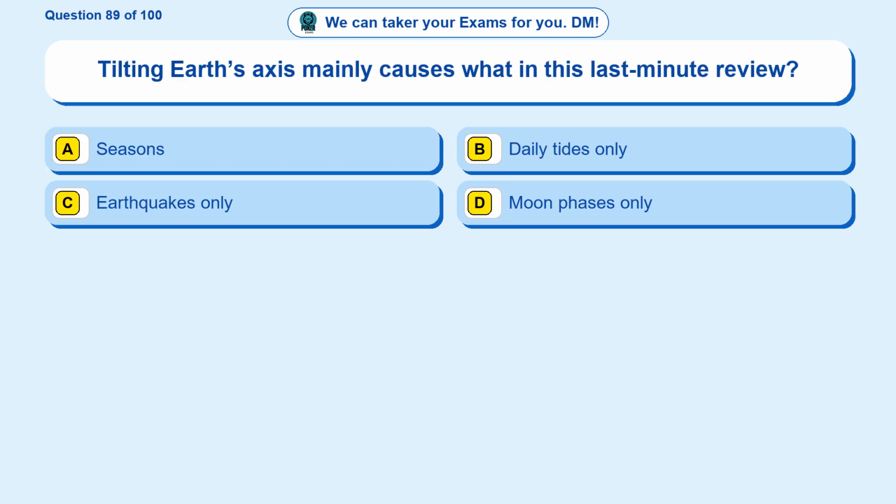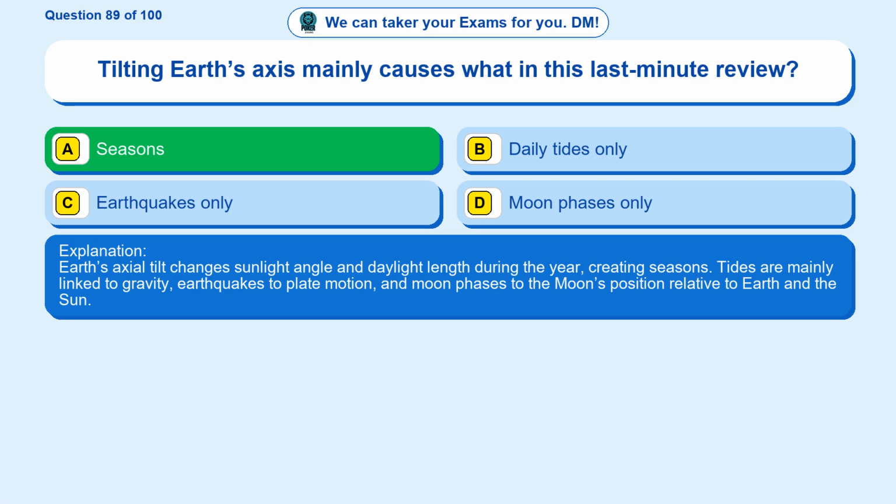Question 89. Tilting Earth's axis mainly causes what in this last-minute review? Option A, seasons. Option B, daily tides only. Option C, earthquakes only. Option D, moon phases only. The correct answer is option A. Seasons. Earth's axial tilt changes sunlight angle and daylight length during the year, creating seasons. Tides are mainly linked to gravity, earthquakes to plate motion, and moon phases to the moon's position relative to Earth and the Sun.